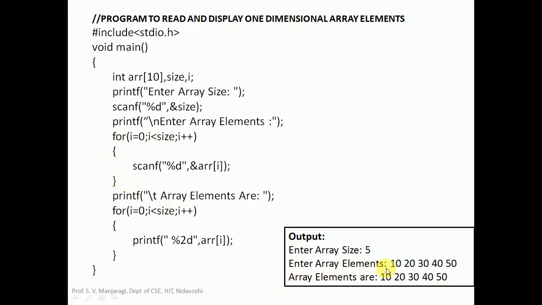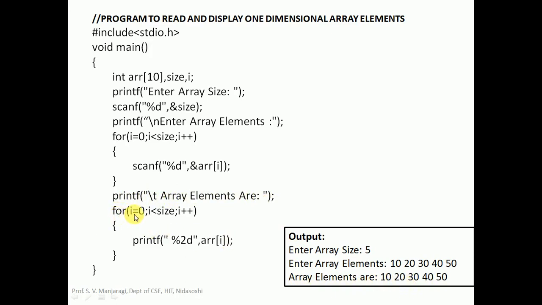So here you could enter array elements as 10, 20, 30, 40, 50. A total of 5 elements have been entered because we have taken array size as 5. After that, we have to display the array elements. Again, there is a printf here. "Array elements are" is the message we display, and in front of that, we have to display the elements.